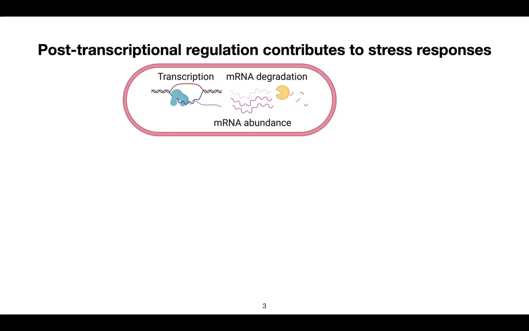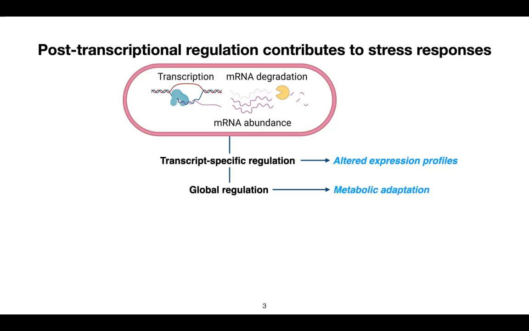By altering the messenger RNA abundance, messenger RNA degradation could contribute to stress response through 2 levels of regulation. One is the transcript-specific regulation, which could result in altered gene expression profiles. Another one is global regulation, which could contribute to the metabolic adaptation to energy-limited environments.